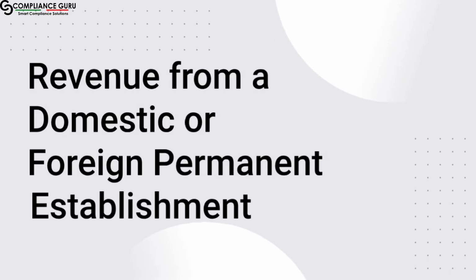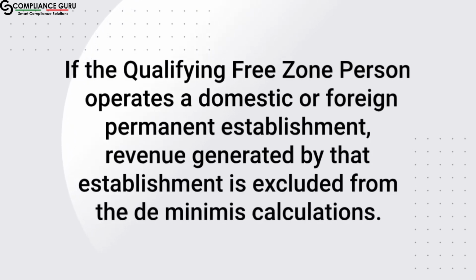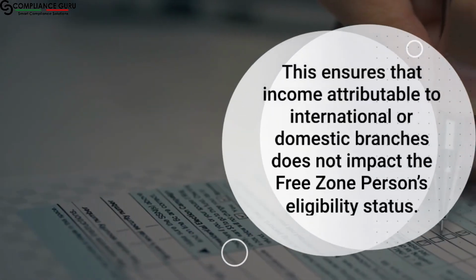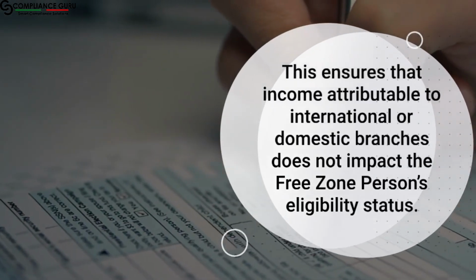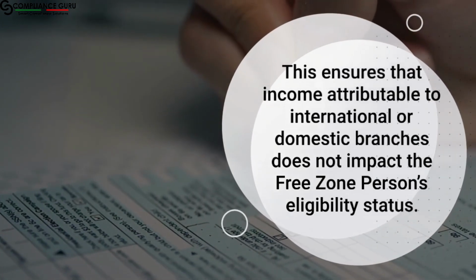Revenue from a domestic or foreign permanent establishment. If the qualifying free zone person operates a domestic or foreign permanent establishment, revenue generated by that establishment is excluded from the de minimis calculations. This ensures that income attributable to international or domestic branches does not impact the free zone person's eligibility status.